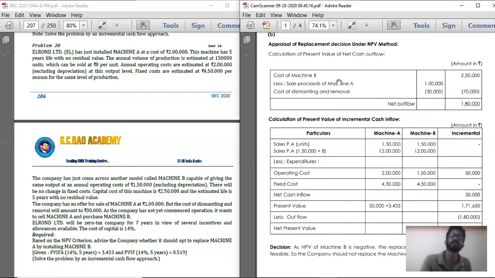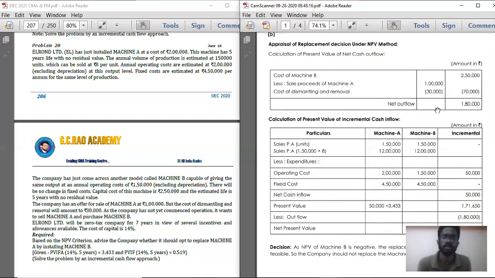Below that, 3 columnar table: particulars, amount and amount. Below that, particulars record small a, cost of machine B. In the outer amount column record 2,50,000. Below that, less: sale proceeds of machine A. For what value are you selling machine A? You are selling it at 1 lakh. So in the inner amount column record 1 lakh.